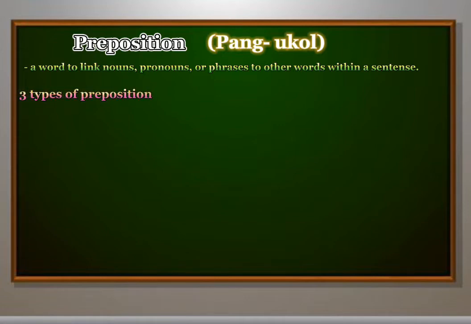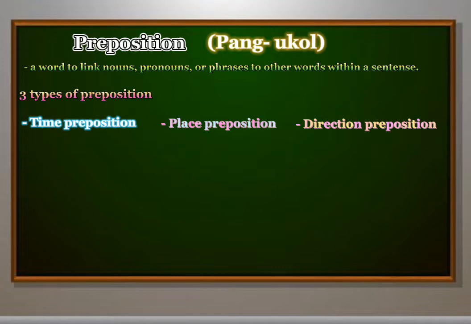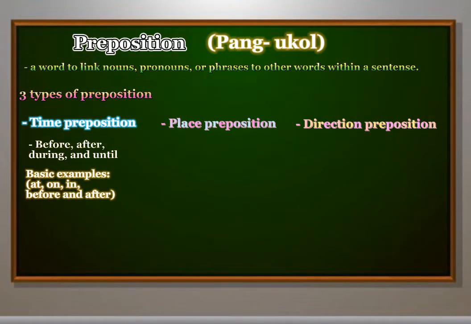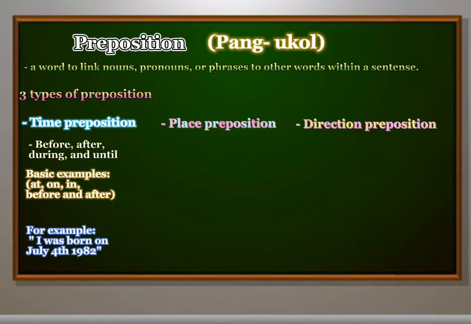There are three types of prepositions including time prepositions, place prepositions, and direction prepositions. Time prepositions are those such as before, after, during, and until. Basic examples of this preposition include at, on, in, before, and after. So for example, I was born on July 4th, 1982.